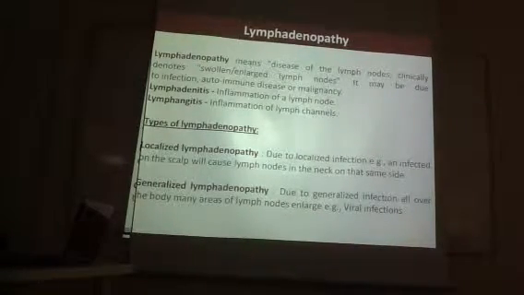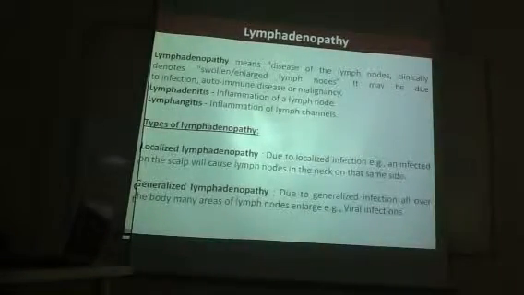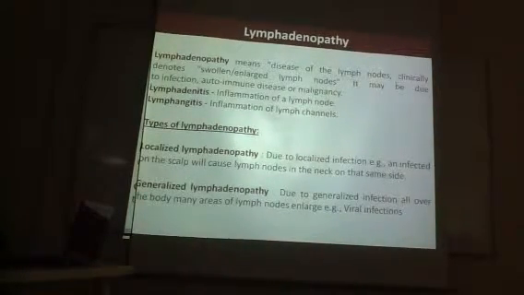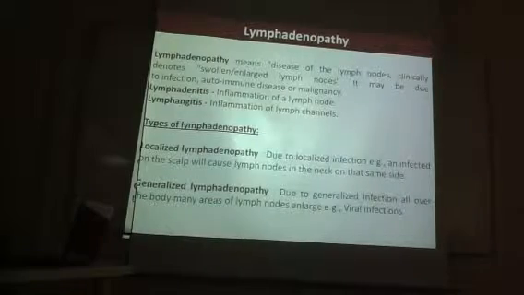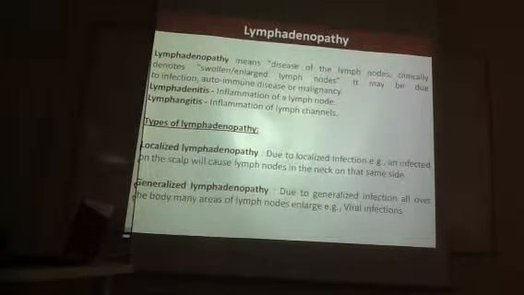Okay, cervical lymph nodes are enlarged. If there is an oral infection, cervical lymph nodes are enlarged. Because only the cervical node is enlarged, it is called localized. If 2-3 areas are involved, it is called generalized. See, for localized lymphadenopathy, no need to worry much, because most probably it will be due to infection or reaction. Okay, but for generalized lymphadenopathy, we should be very careful.